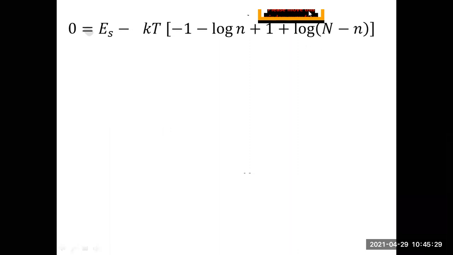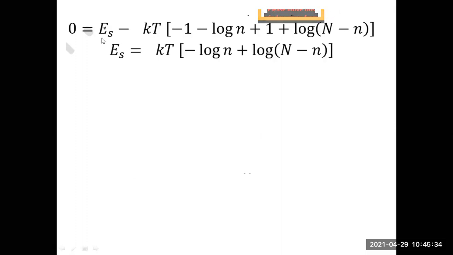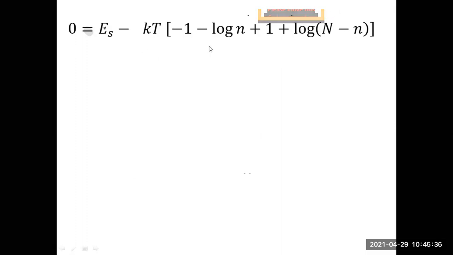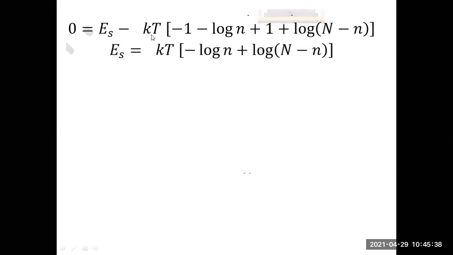Now what will come into picture? ES minus KT log of... ES, what I already told you.